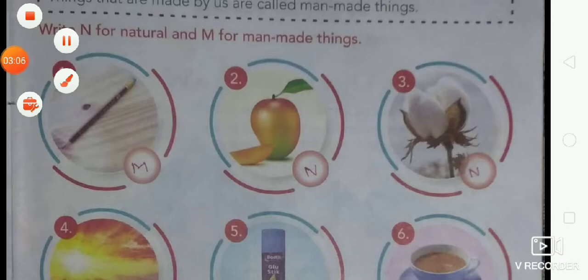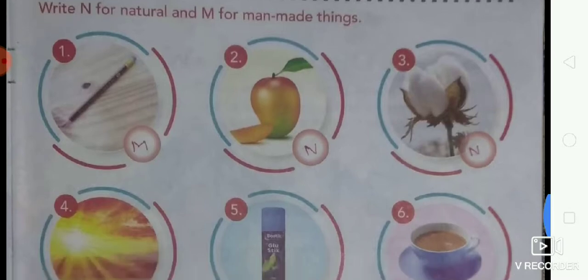Is that clear students? Then after that, man-made things. Do you know, students, man-made things? The definition of man-made things refers to something that was created by humans as opposed to by God or nature.